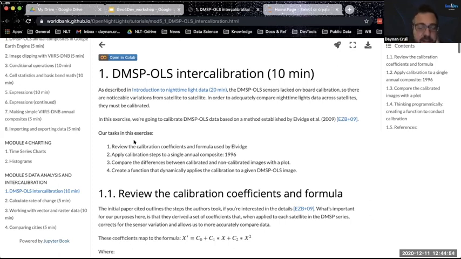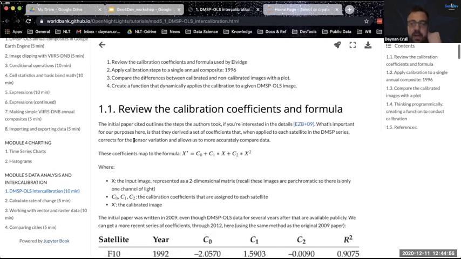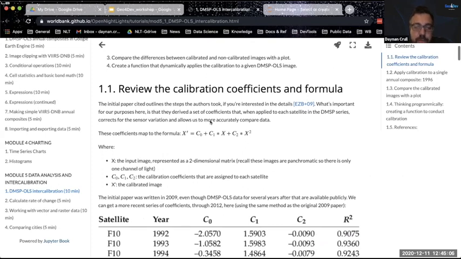There have been a lot of approaches to this, including stuff that I'm sure Kim has done, and I know that Dr. Elvidge has done. One of the initial methods that was done by Chris Elvidge produced a set of coefficients, and as Kim mentioned, he looked at an area, I think it was in Sicily, found some stable lights, and was able to calculate coefficients for a reference year for that area.